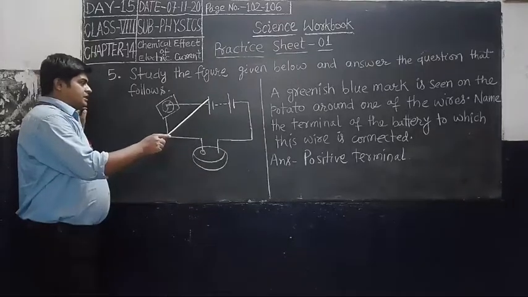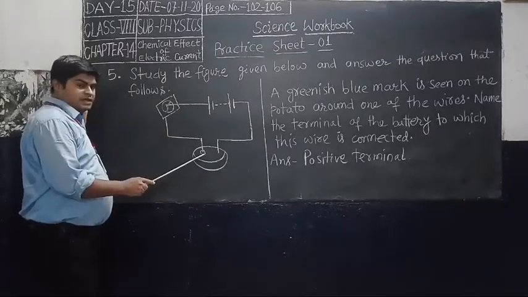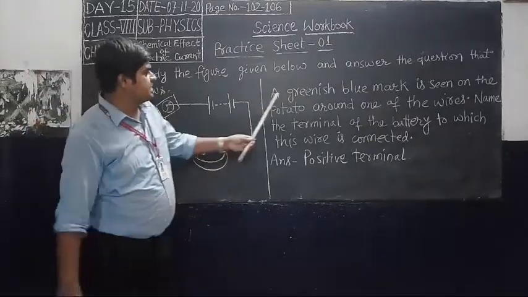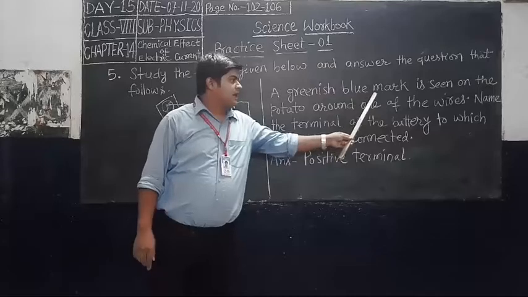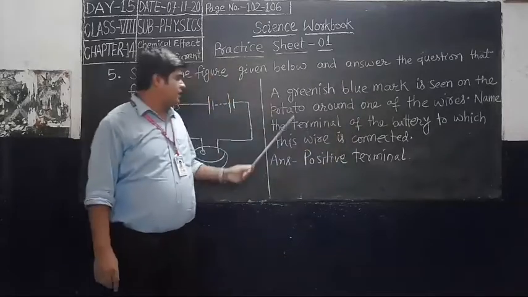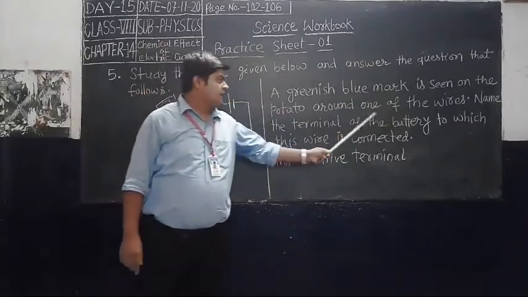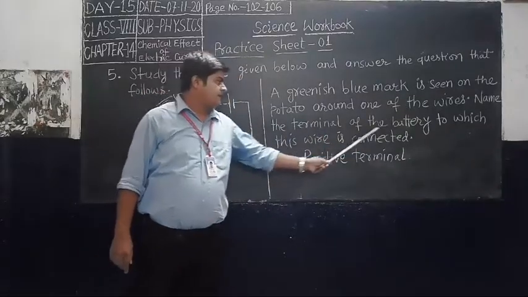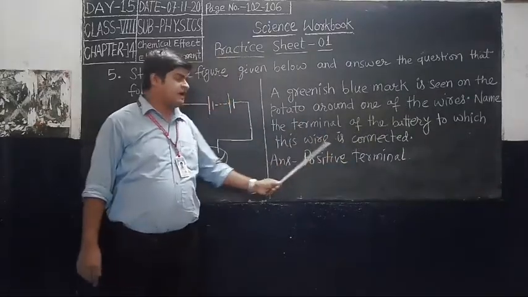Okay, and this wire is connected to the potato, and this one is also connected to the potato. Then the question is, a greenish blue mark is seen on the potato around one of the wires. Name the terminal of the battery to which this wire is connected.